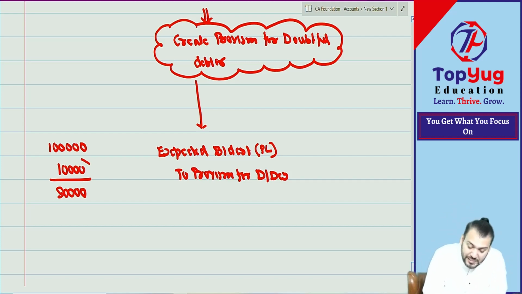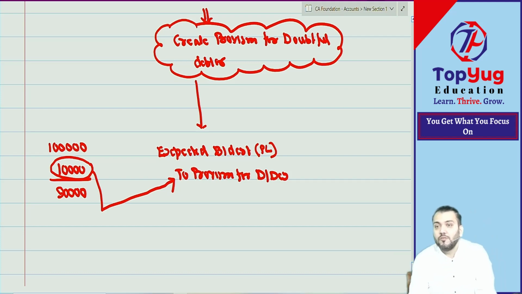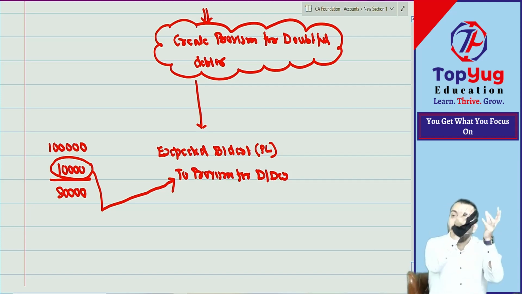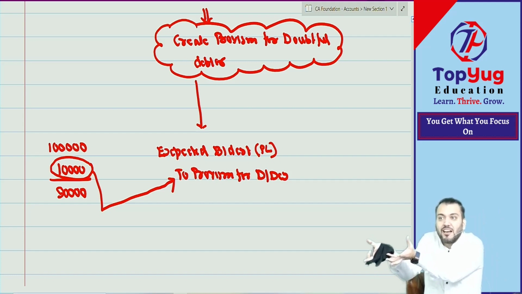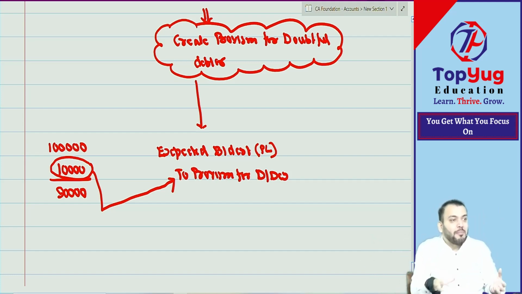So this profit is retained and this will be kept where? In provision account. Provision is nothing but retained profit, and that retained profit will be used for future losses. So what is the journal entry? PL account debit to provision for doubtful debt. So some amount of profit has been transferred to provision account. Understood?